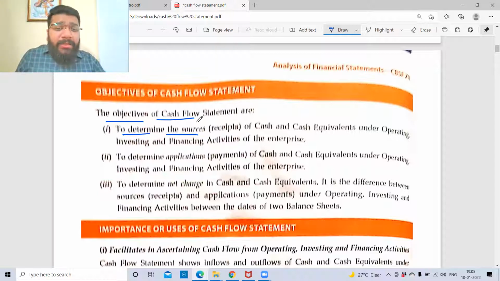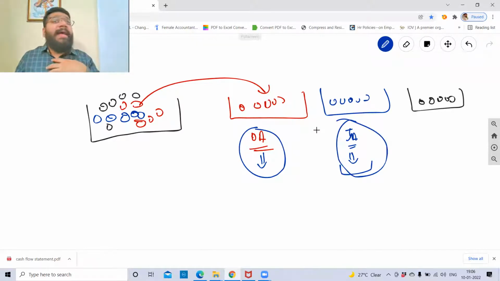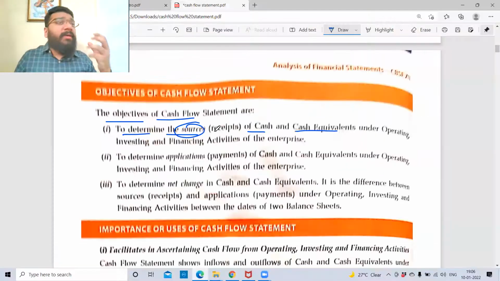To determine the source of cash and cash equivalents, whether the money is coming from operating source, from the investing source, or from the finance source. Let me give you a comparison. Money coming from the operational activity is much healthier than the money coming from the investment activity. So as an investor, as a banker, as an owner, I want to know from which source the money has come more. So the first thing is to know the source of the receipt of cash and cash equivalents.